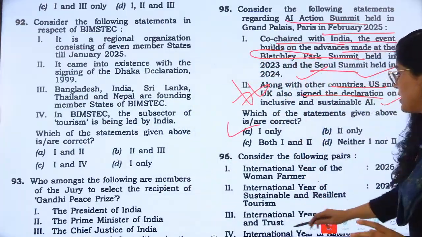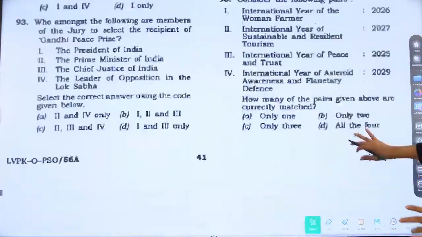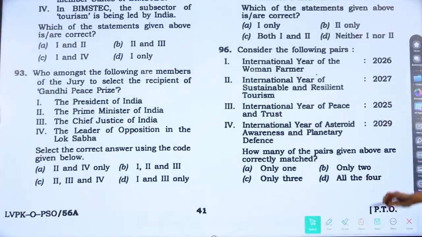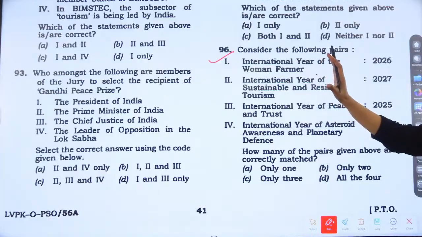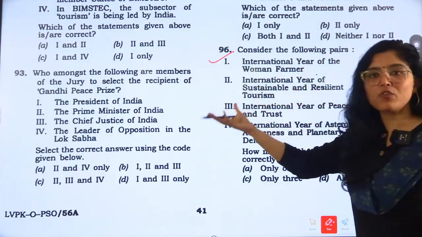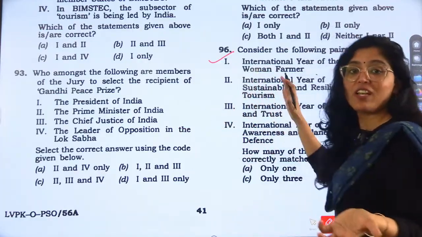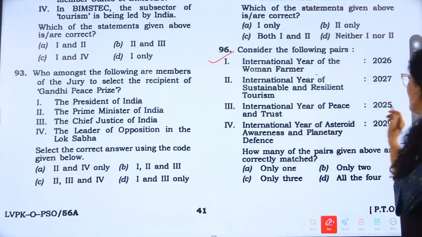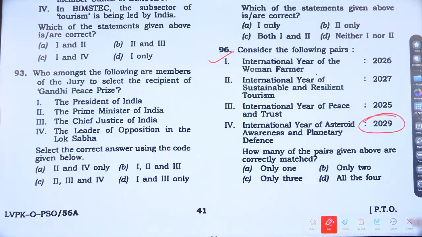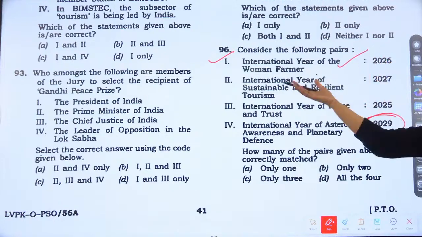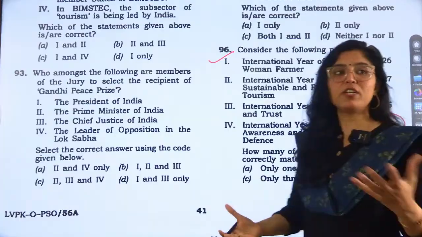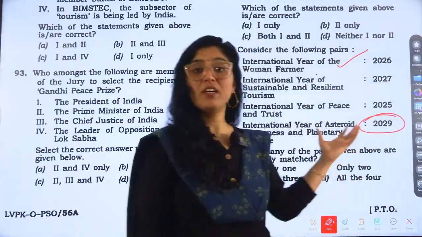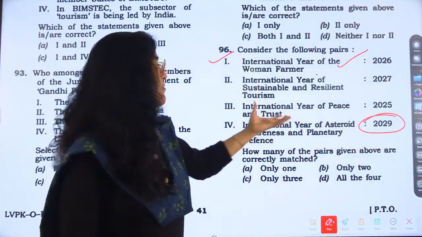Now, this is a difficult question, but you should know that when these kinds of questions come, usually what happens is we mark all the options. This is one way of handling a question like this. The difficulty level is too much. They have asked till 2029 also. Some might have remembered the 2026 theme or 2027, but 2029 is too much. Too much detailing is demanded here, but we do not have that.